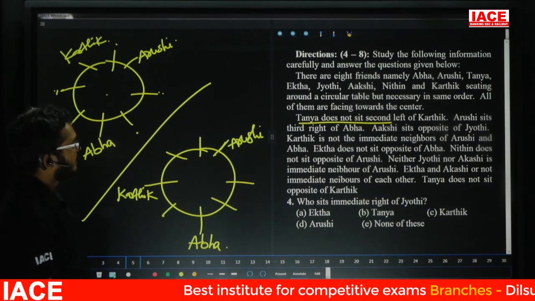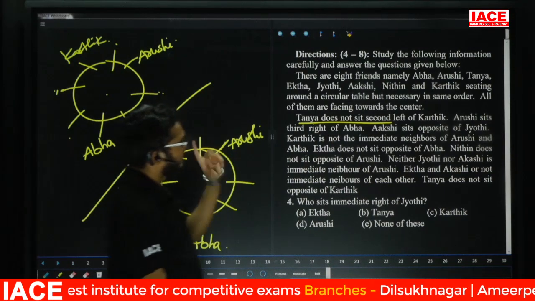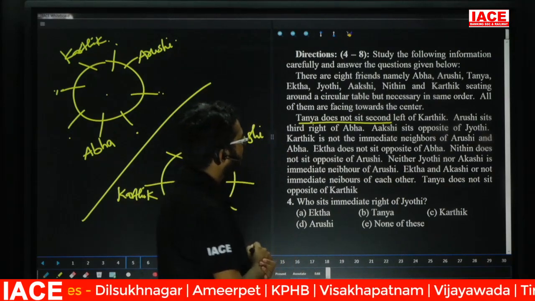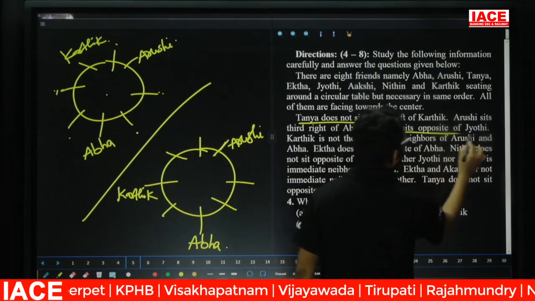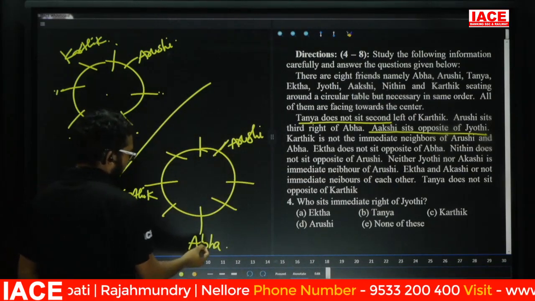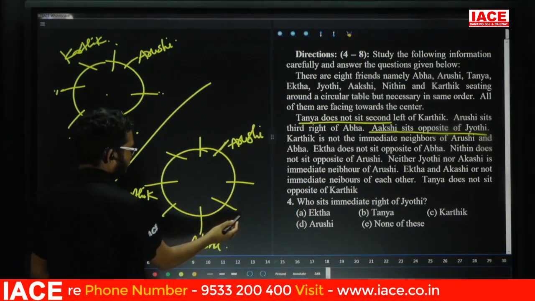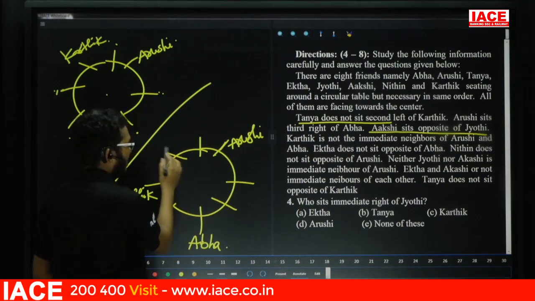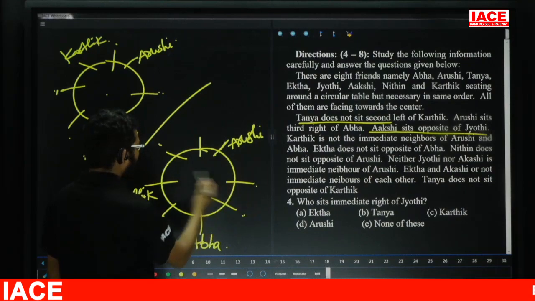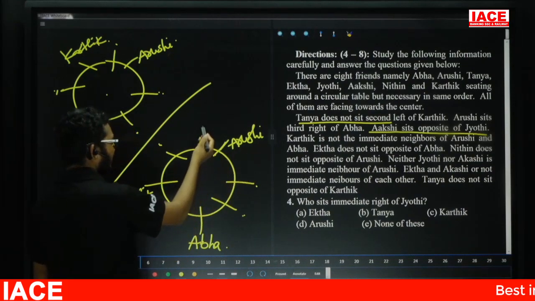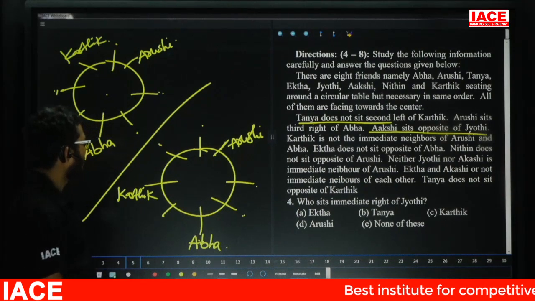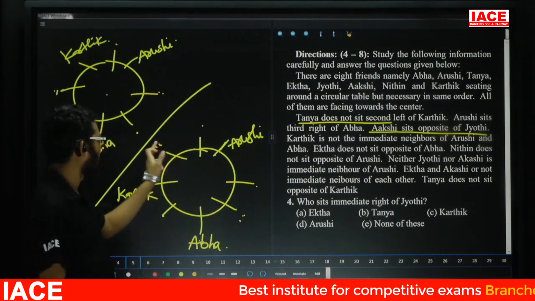Yes, leave it. Now friends, check here. Akshi sits opposite to Jyoti. Akshi is opposite to Jyoti. Now opposite means this one has no chance, while here there is a chance. Here Akshi and Jyoti have a chance. Here opposite there is no chance, and here no chance, because this one is opposite. So for Akshi and Jyoti, this is the only possibility.